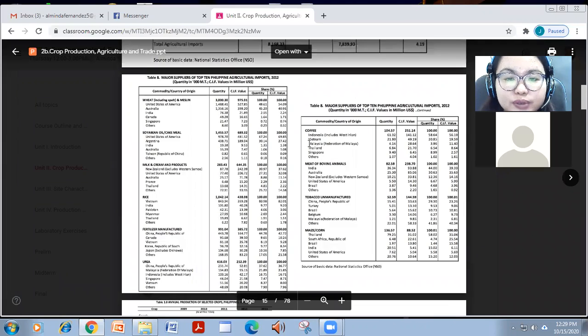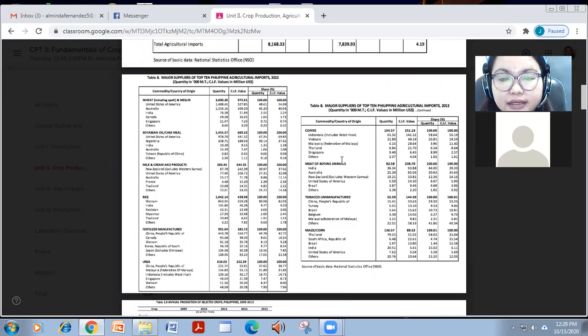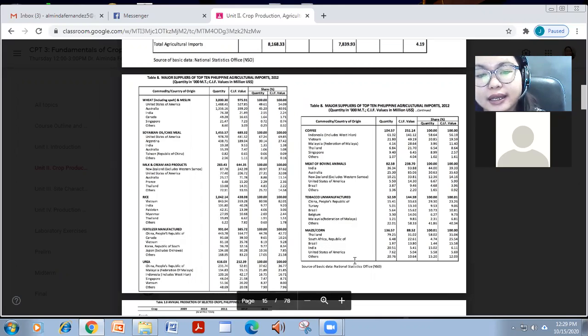And also coffee from Indonesia, Vietnam, Malaysia, Thailand, Singapore. And also meat from India, Australia, New Zealand, US, and Brazil. Tobacco from China, Turkey, Brazil, Belgium, and Malaysia. And corn from Thailand, Africa, Brazil, India, and US.